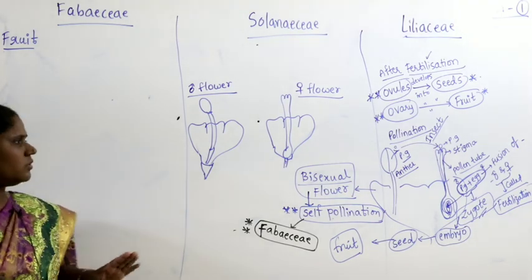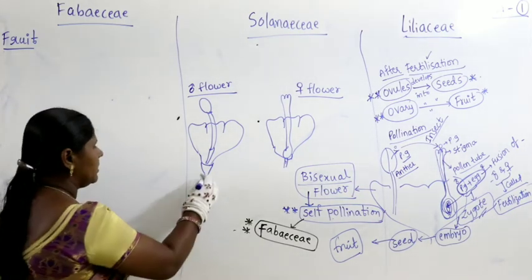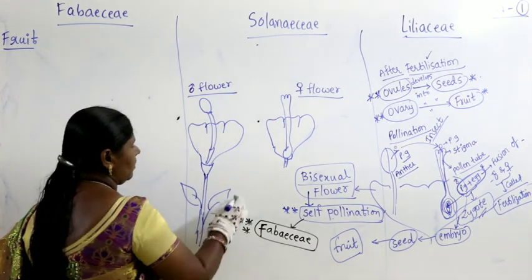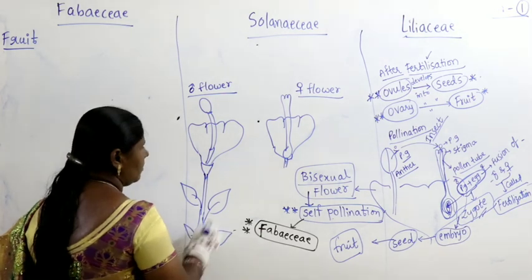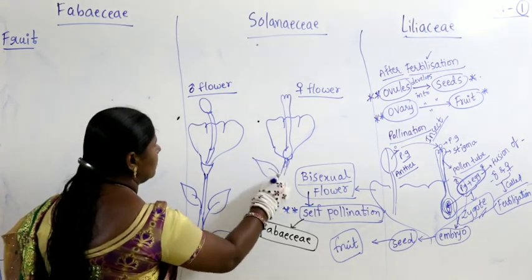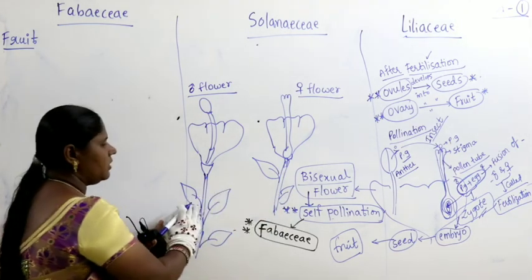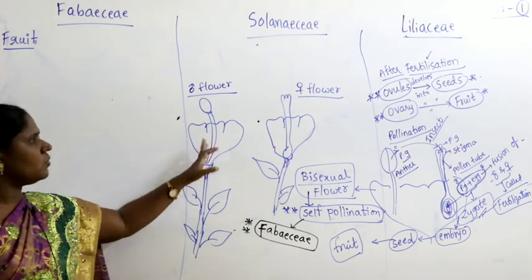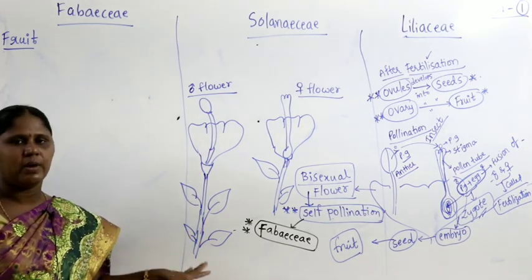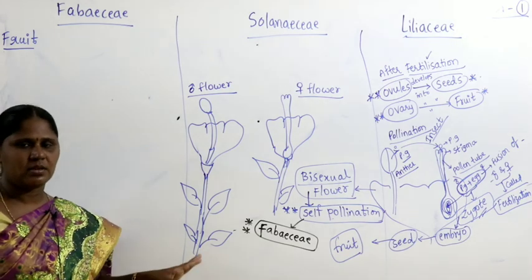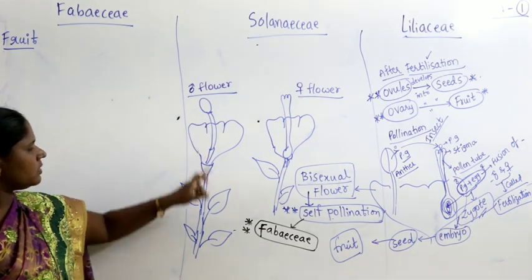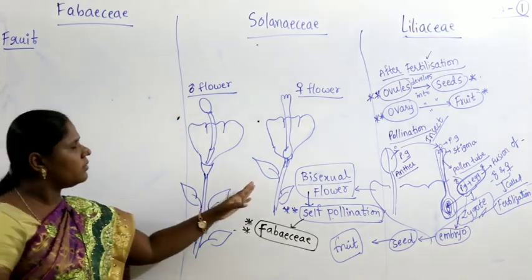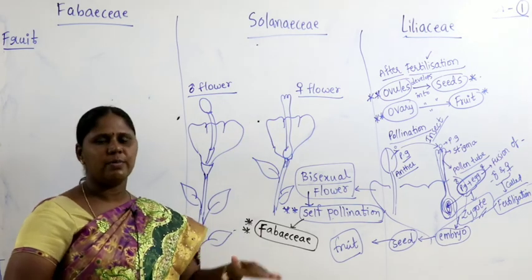Let us imagine two different plants. This is one plant, and this is completely another plant. A plant which contains only male flowers is called a male plant. It produces only anthers, androecium, stamens. So this plant has the ability to produce only male flowers. Another plant has the ability to produce only female flowers.